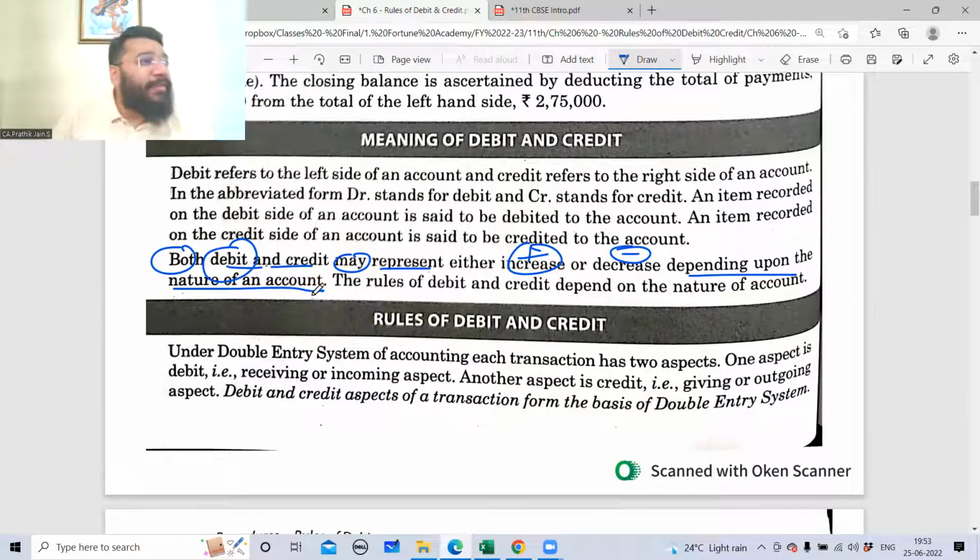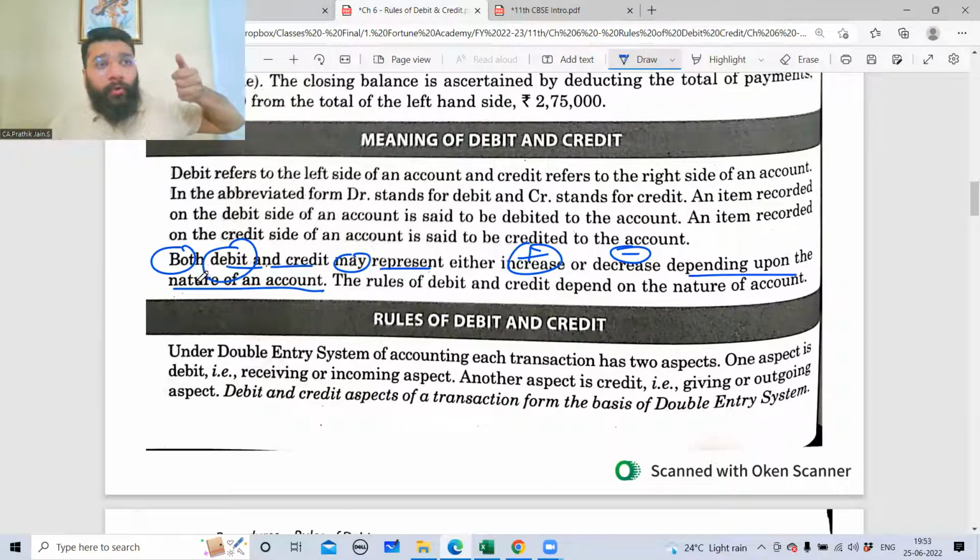So next class, we'll understand what is the nature of account. That is where your rule starts. When debit will be added, when debit will be subtracted, the understanding example, you will have multiple of it in the next class. I'm just trying to go in order so that you don't miss out any part. So debit sometimes plays a role of plus and minus. Credit sometimes plays a role of plus and minus, depending on what is the nature of account.